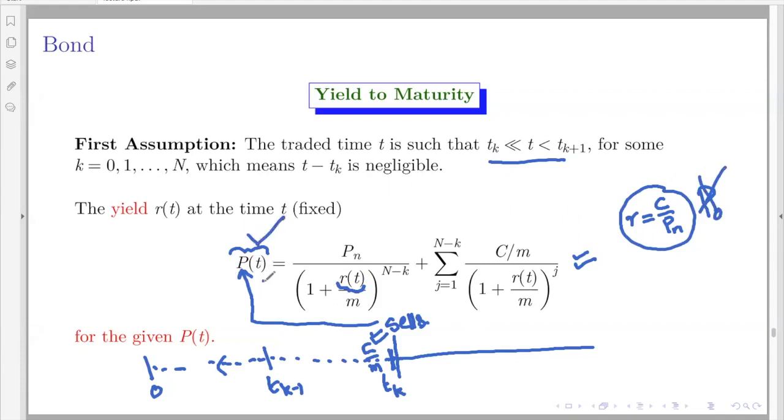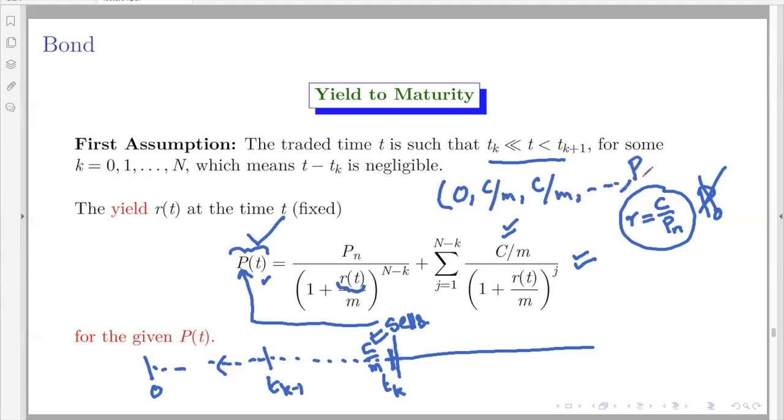Okay. With respect to that P of T, what is the interest that the new buyer will get in terms of the coupon payment? Remember, the issuer doesn't care who is holding the bond. The issuer has a scheme where the issuer will pay C by M, C by M, and so on till the end.